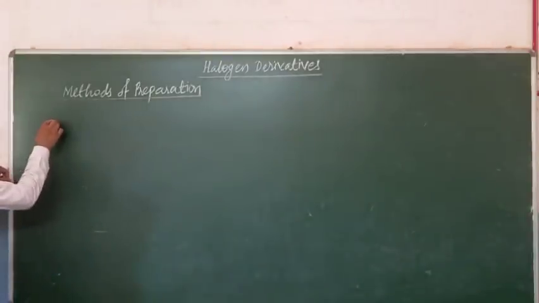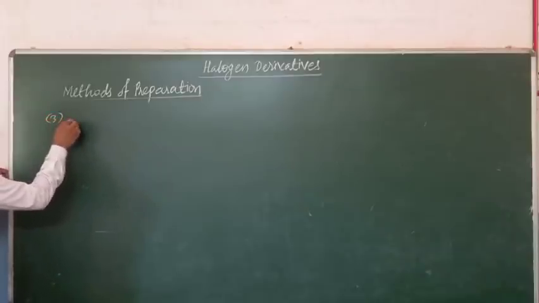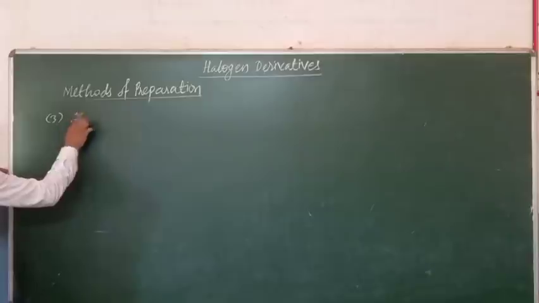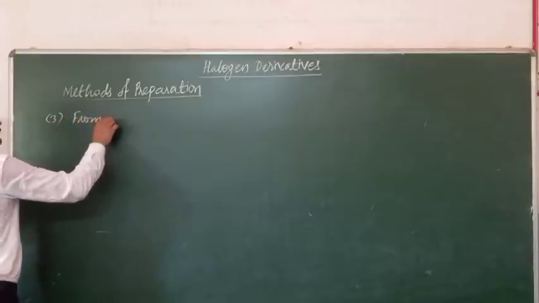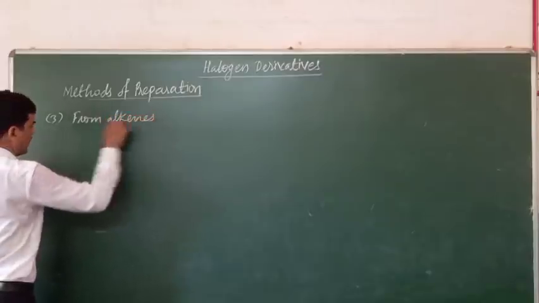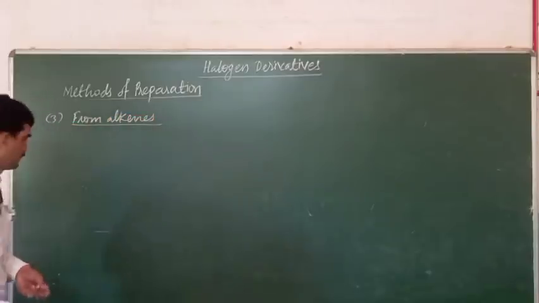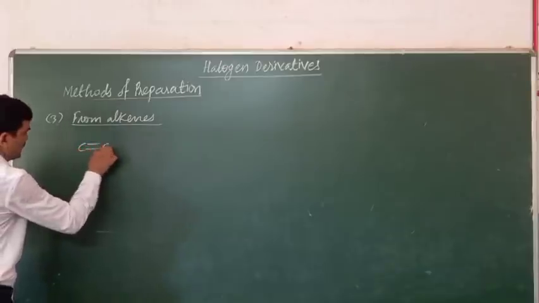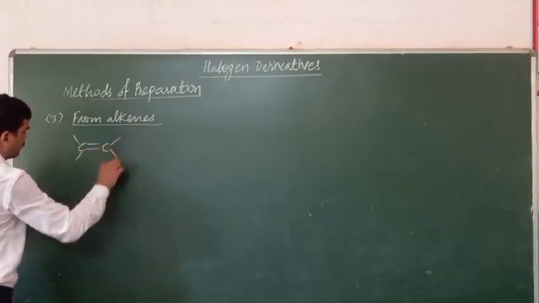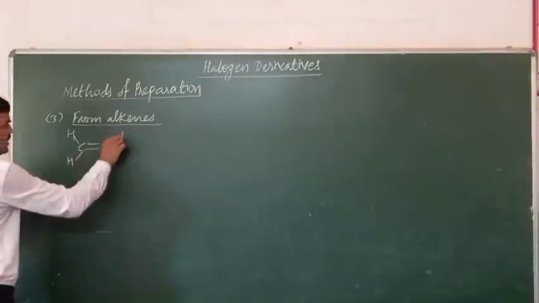Now here you should know that the alkenes can give the dihalides. This is an alkene, symmetrical alkene. Suppose ethylene is taken here.